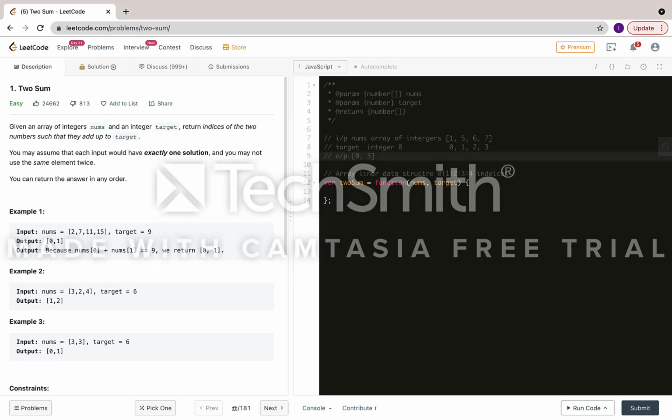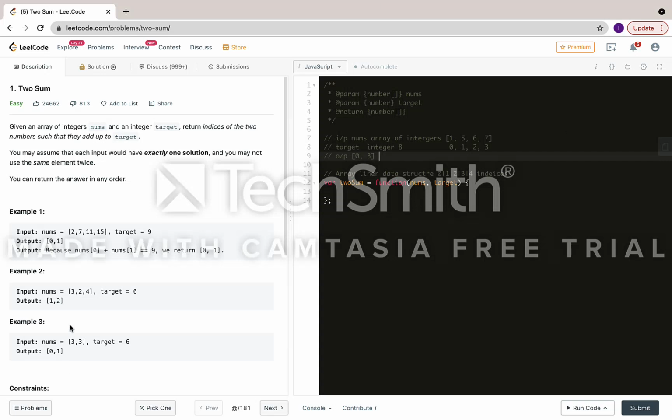So this is the simple problem statement where they provide two things. One is nums, which is an array of integers, and another is a target. Your return should be an array of indices which sum up to that particular target.